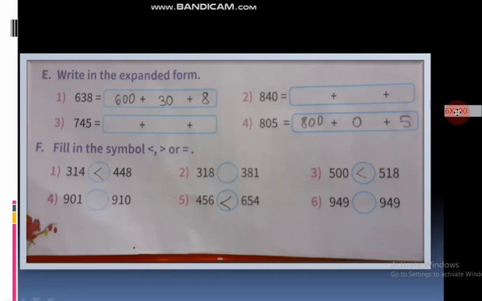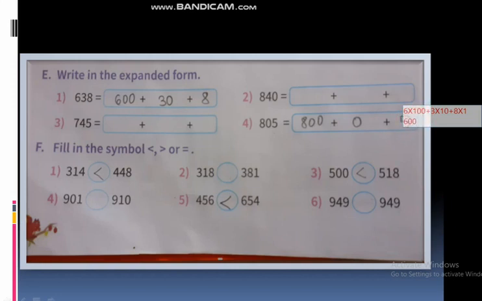Okay, next. 3 is in which place? Tens place. Right? 3 into 10. Next, 8 is in which place? Ones place. Right? We can write it as 8 into 1. Next, 6 into 100 means how much? 600.